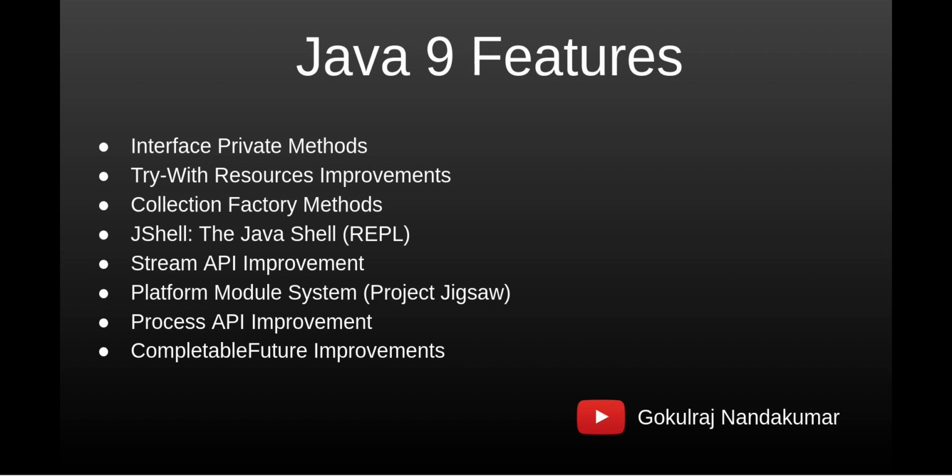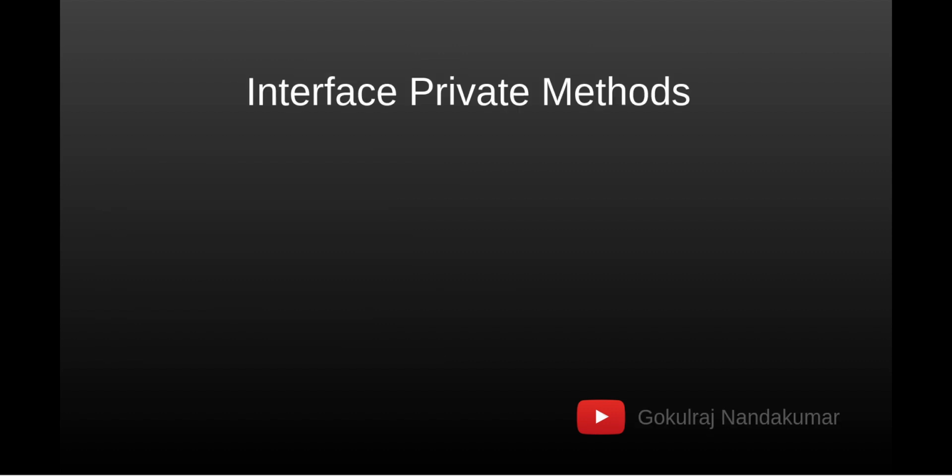And there are some new features introduced, like JShell or Project Jigsaw, which is a platform module system, and some improvements in the concurrency framework as well, like CompletableFuture getting more methods, more interfaces, etc. So we are going to cover all the features one by one.